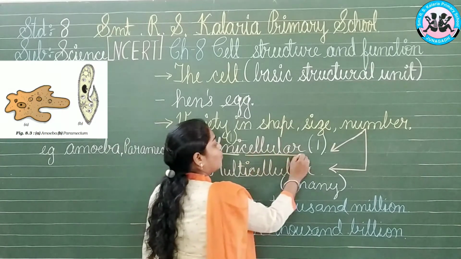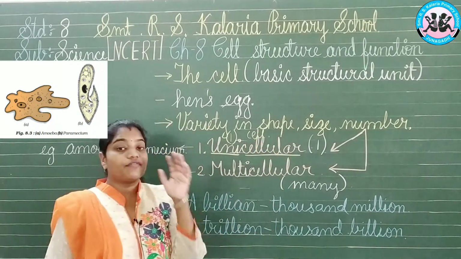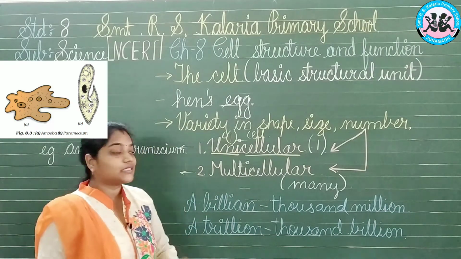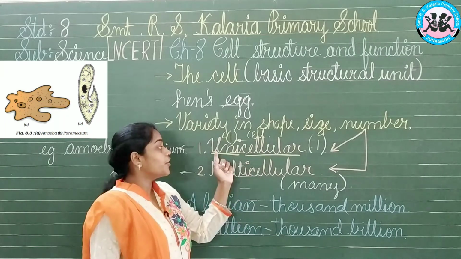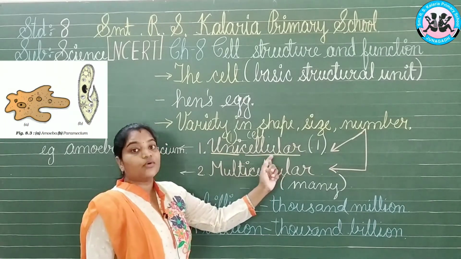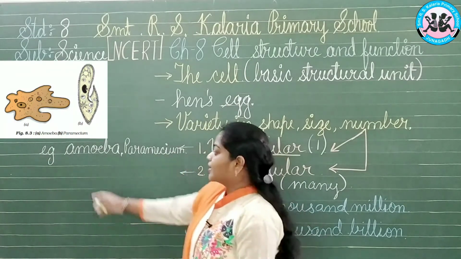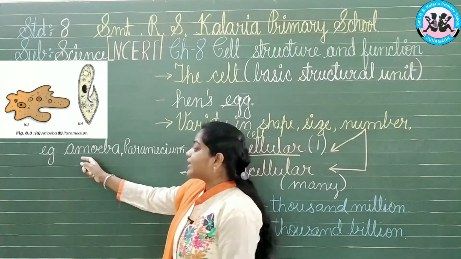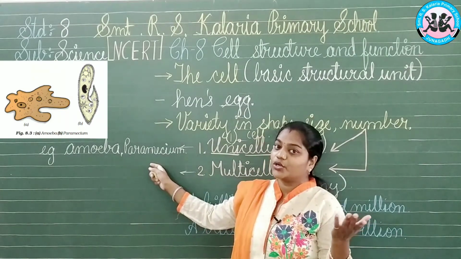And cellular means the cell. So the living organisms which possess only one cell are termed unicellular. Some examples of unicellular organisms are the amoeba and paramecium, which you have already studied in your lower standards.